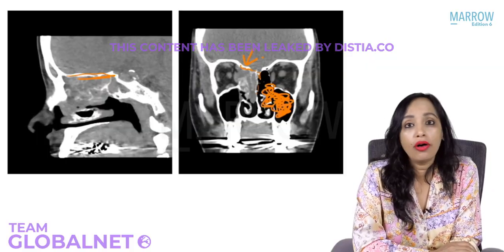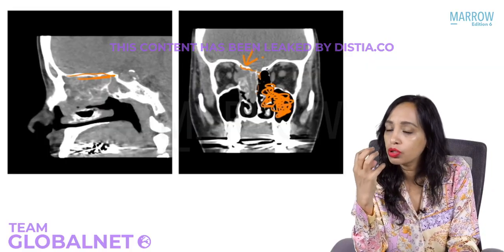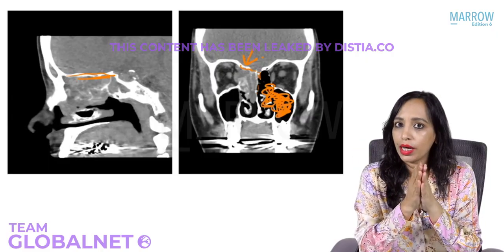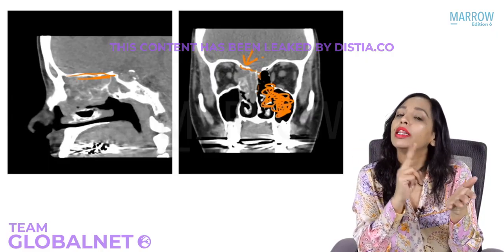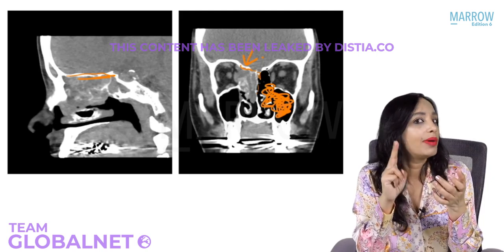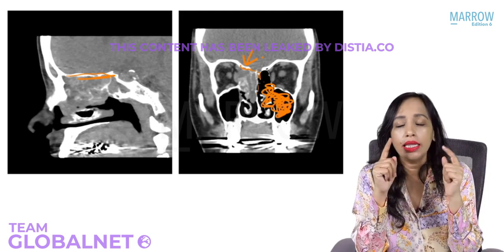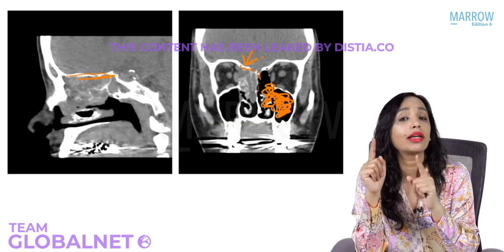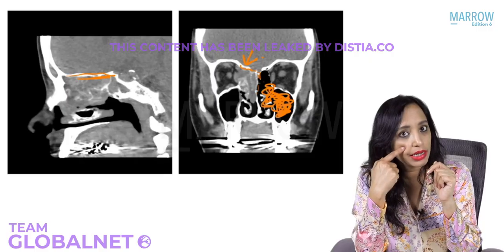So what do we know of the tumors of the nasal cavity as of now? In the nasal cavity, the most common carcinoma is squamous cell carcinoma. In the paranasal sinuses also, the most common carcinoma is squamous cell carcinoma, arising most commonly from the maxillary sinus.